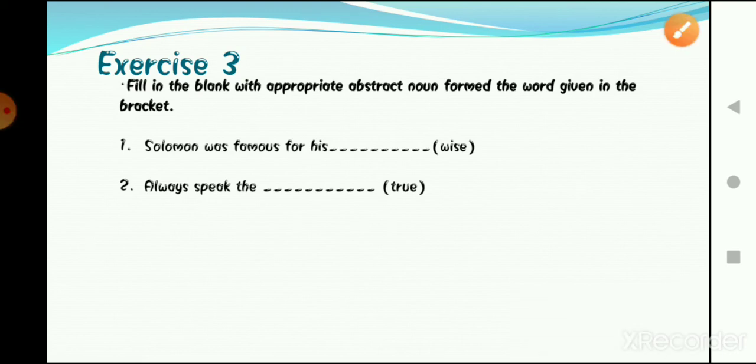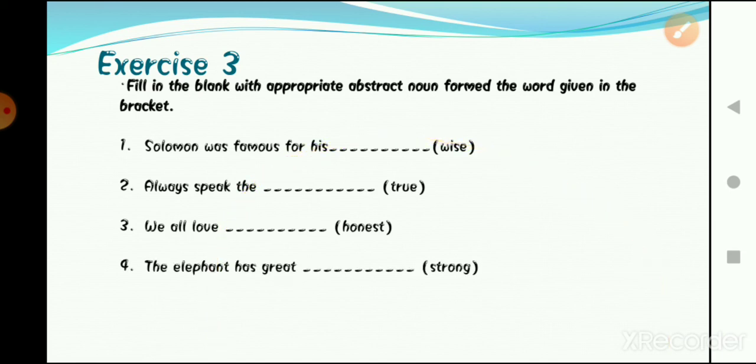Moving on to the third one, it says, we all love dash. The word is honest. We all love honesty. Yes, we all love honesty. Honesty is the abstract noun made from the word honest.